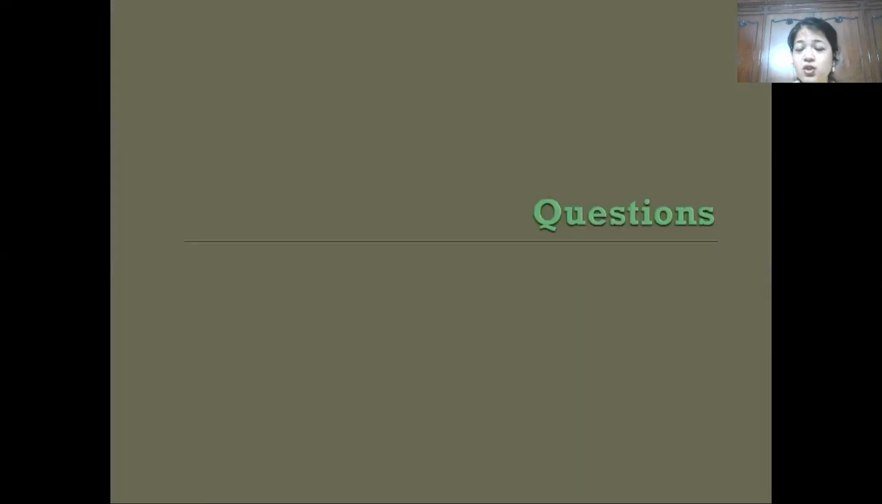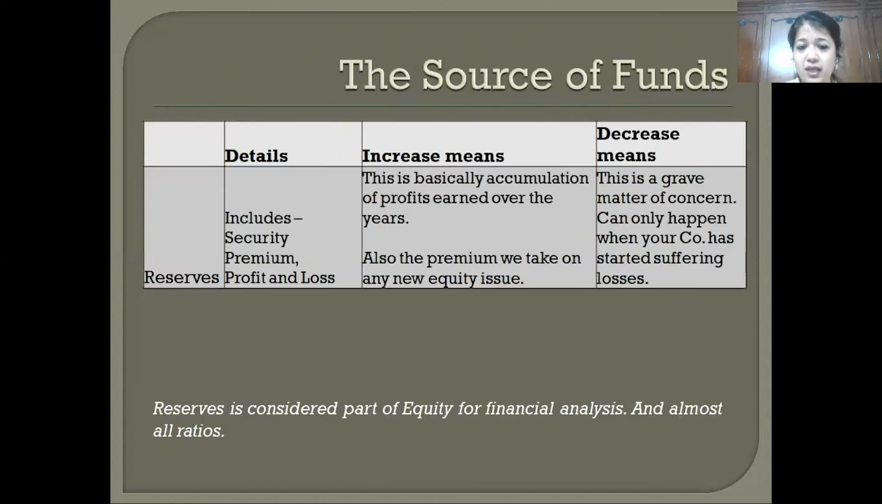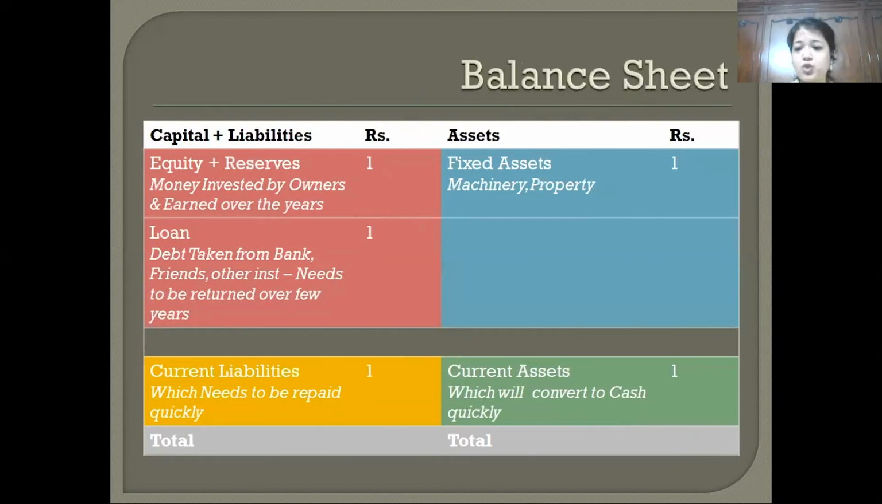Okay. So this roughly completes the analysis of the bigger sections of the balance sheet. I'll just go to the first page. Yeah, this. So these are the top sections of our balance sheet, and we've understood, for each going up or going down, what impact it has for your company, and as owners, what you have to keep in mind.